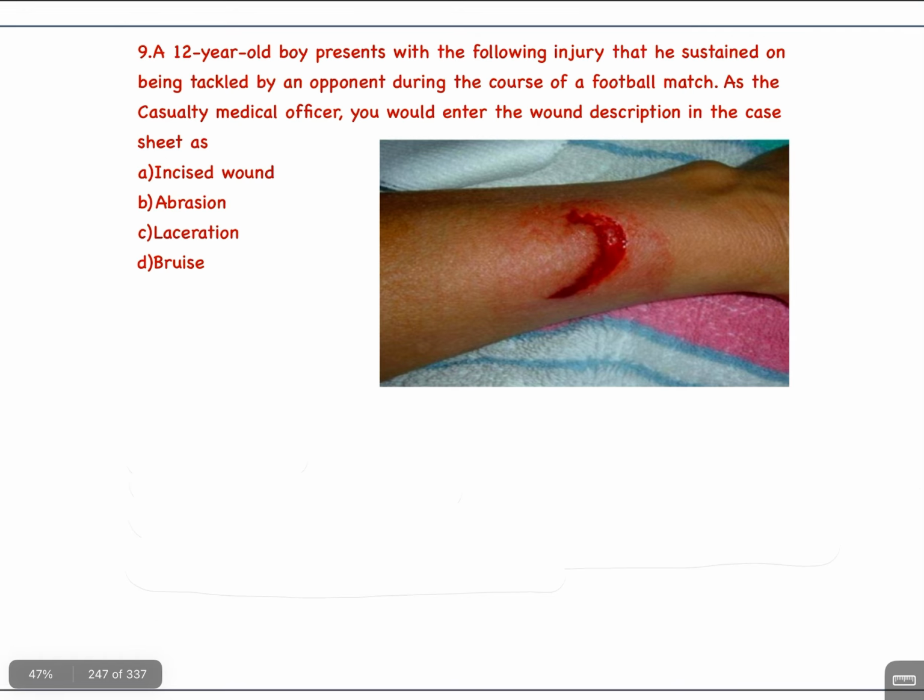Question number 9. A 12-year-old boy presents with the following injury that he sustained on being tackled by an opponent during the course of a football match. As the casualty medical officer, you would enter the wound description in the case sheet as A. Incised wound, B. Abrasion, C. Laceration, D. Bruise. The answer is C.